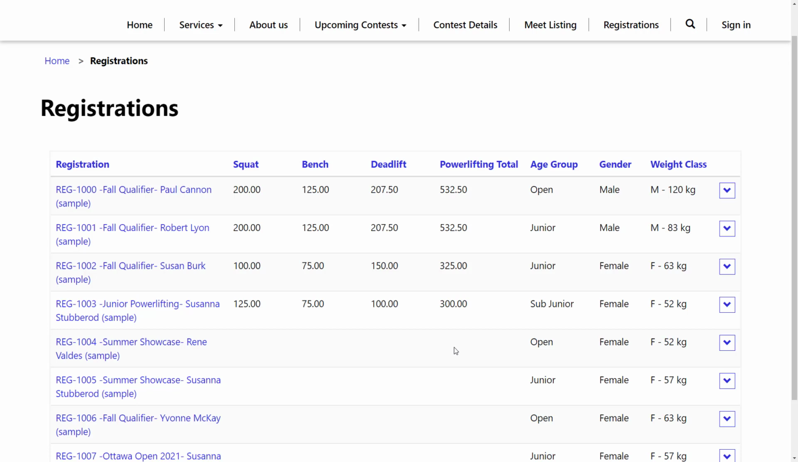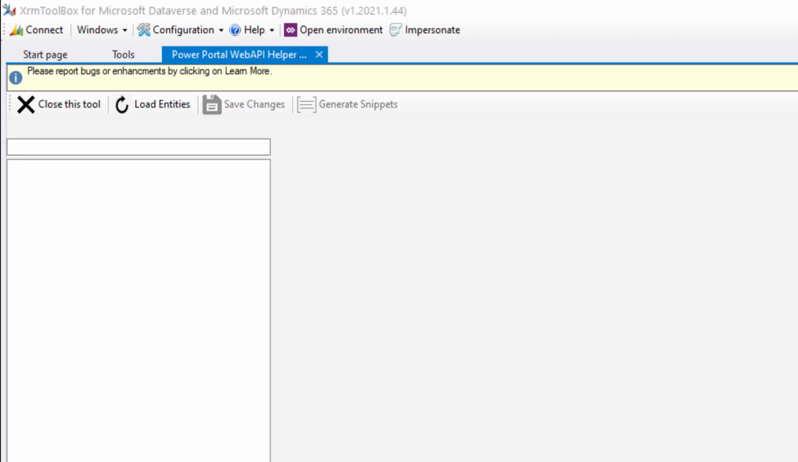So thankfully, with the new web API, we're able to do that, building on some of the techniques that we did earlier in creating our own web template. So the first thing I'm going to do, as opposed to generating a lot of the snippets that I need for the web API, and you can look on the doc site on how to configure this, is I actually prefer to use a tool. There's a tool in the XRM toolbox called the Power Portal Web API Helper.